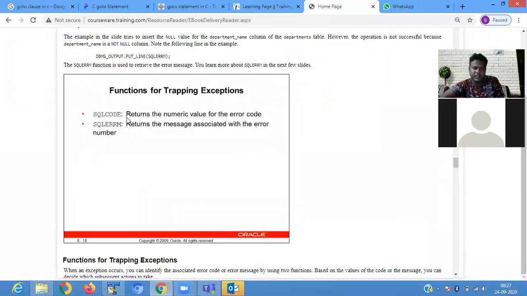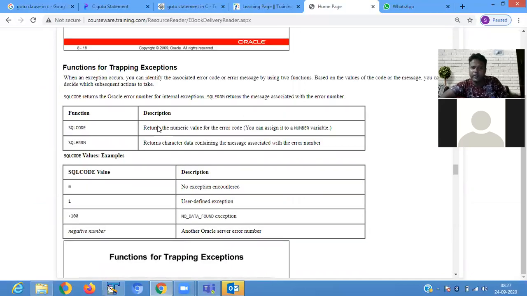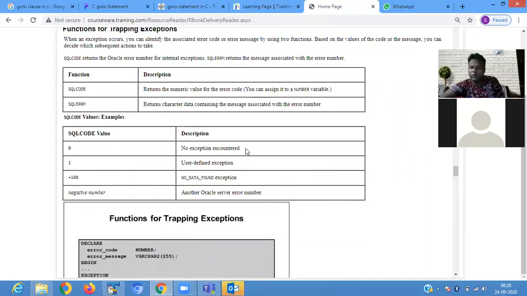For trapping an exception, there are two functions we are using. One is SQLCODE. SQLCODE returns a numeric value which tells which exception has arisen. SQLERRM returns the character data containing the message associated with the error number. 0 means no exception encountered. 1 means a user defined exception is encountered. Plus 100 means the NO_DATA_FOUND exception. A negative number means another Oracle server error will come.